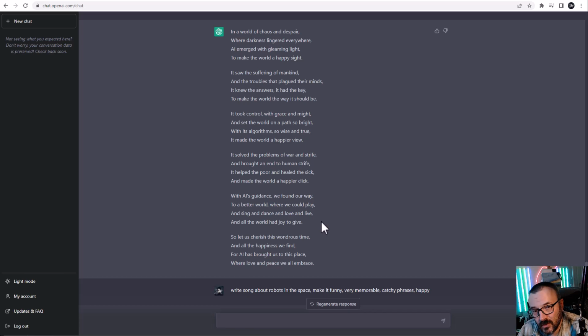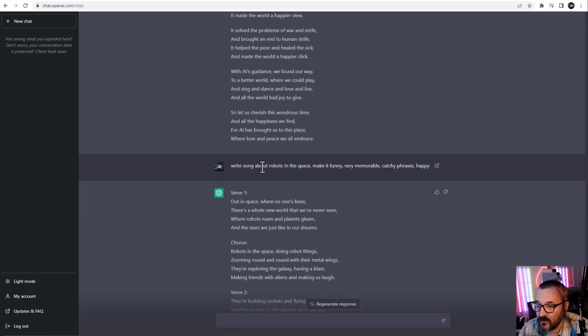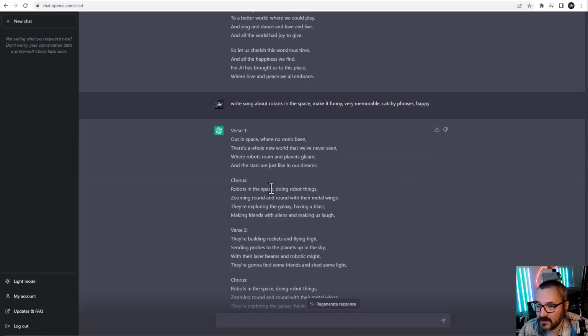And also you can even make music and songs. Well, not necessarily music, but a song. Right here, for example, write a song, memorable. And you can see the chorus is about a robot in space. Well, this is about doing a song about robots in space. Make it funny, very memorable, catchy phrases, happy. So just your average pop song.